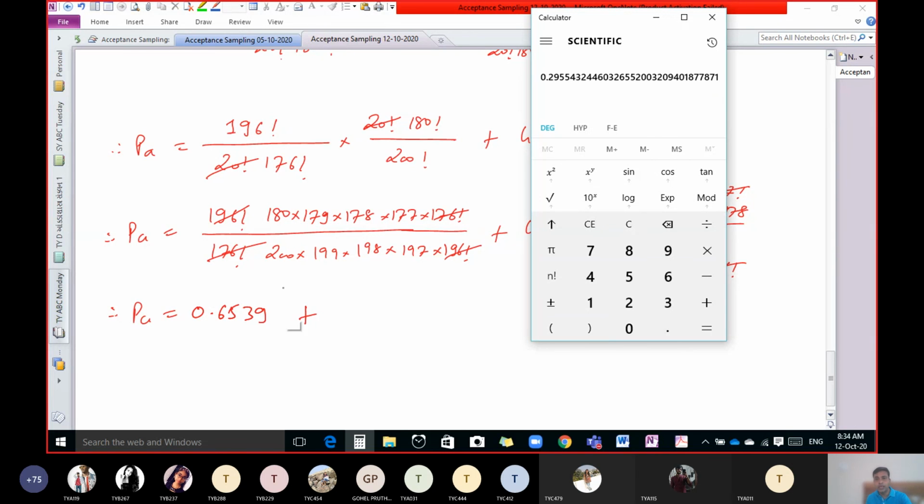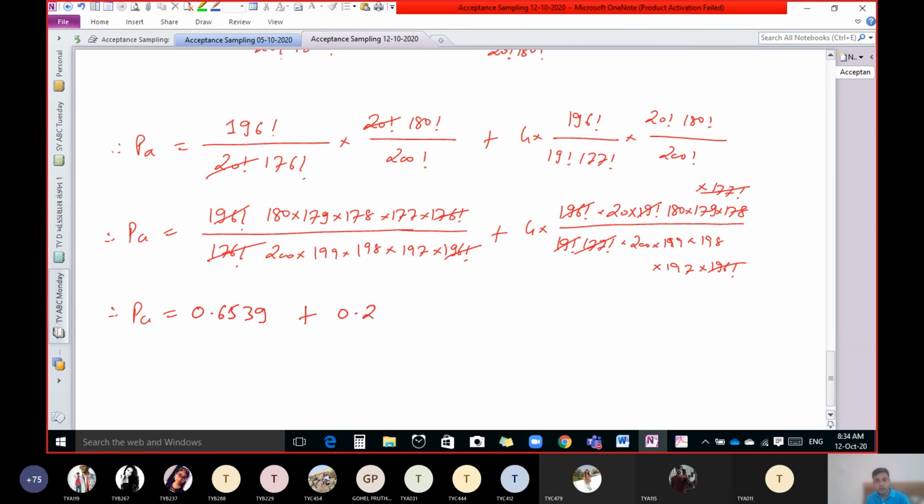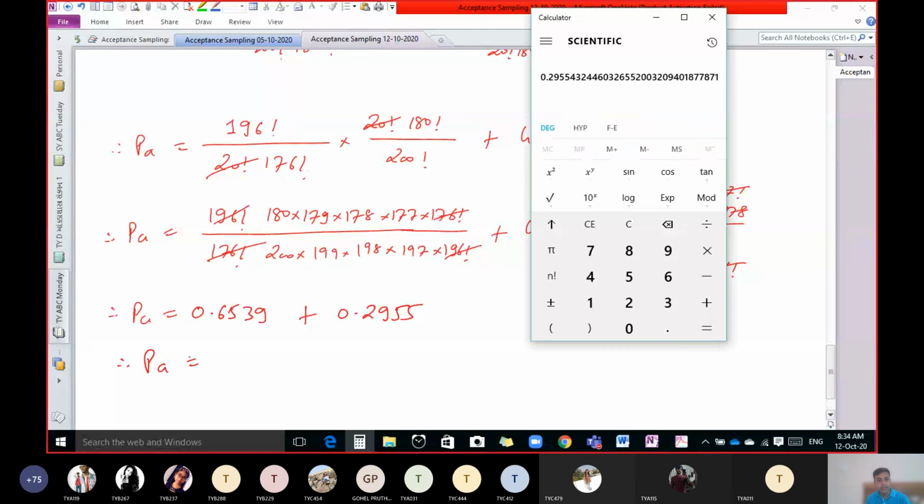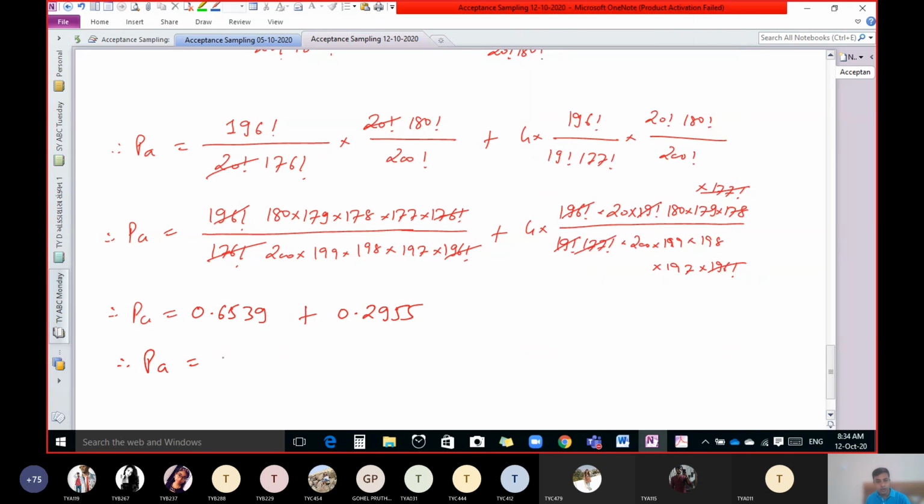So here 0.2955. You can easily calculate this in calculator. So 0.6539 plus 0.2955, 0.9494. That is your final answer. That is nearly 0.95. That is a 95% chance that we can accept the lot. 95% chances are that we can accept the lot. That is our final conclusion.